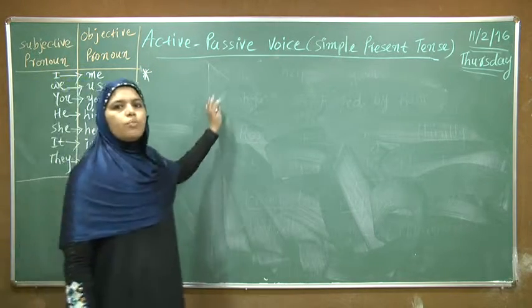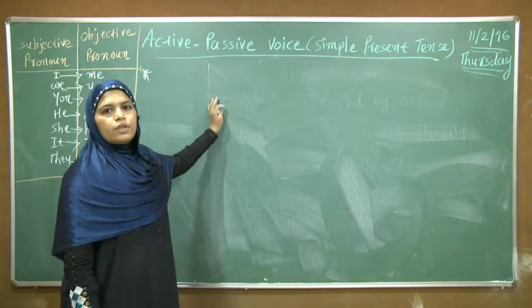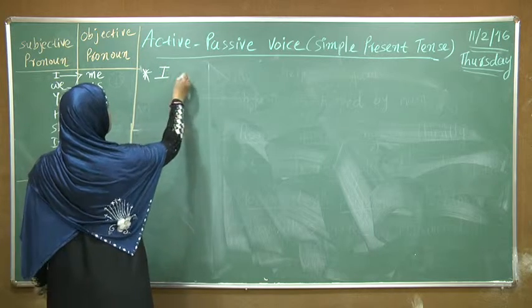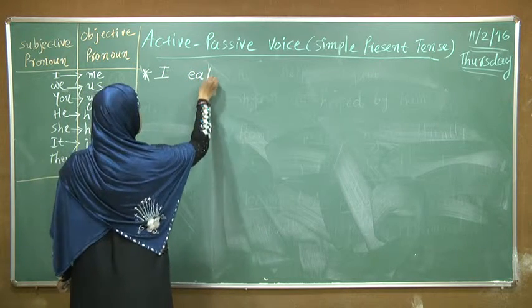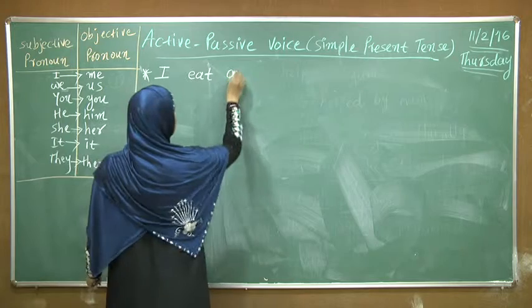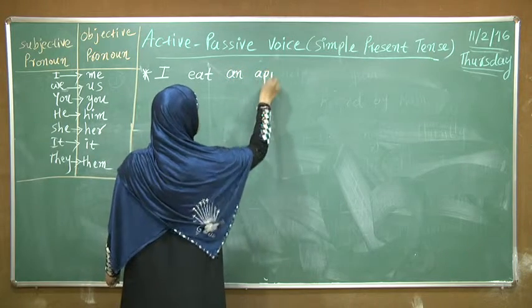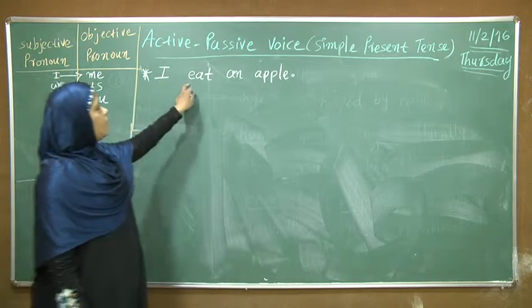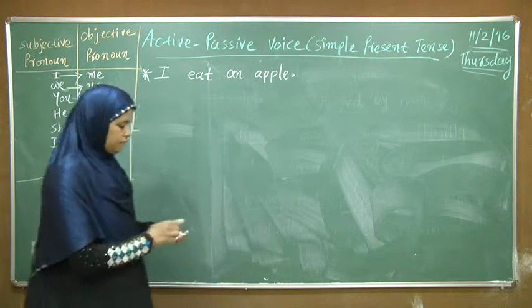Now we will use pronoun in place of subject. The sentence is I eat an apple.